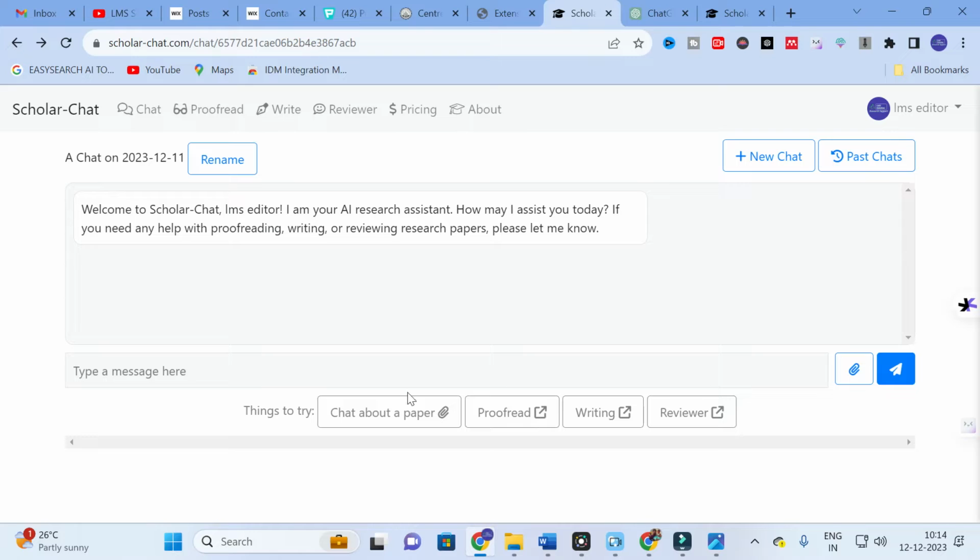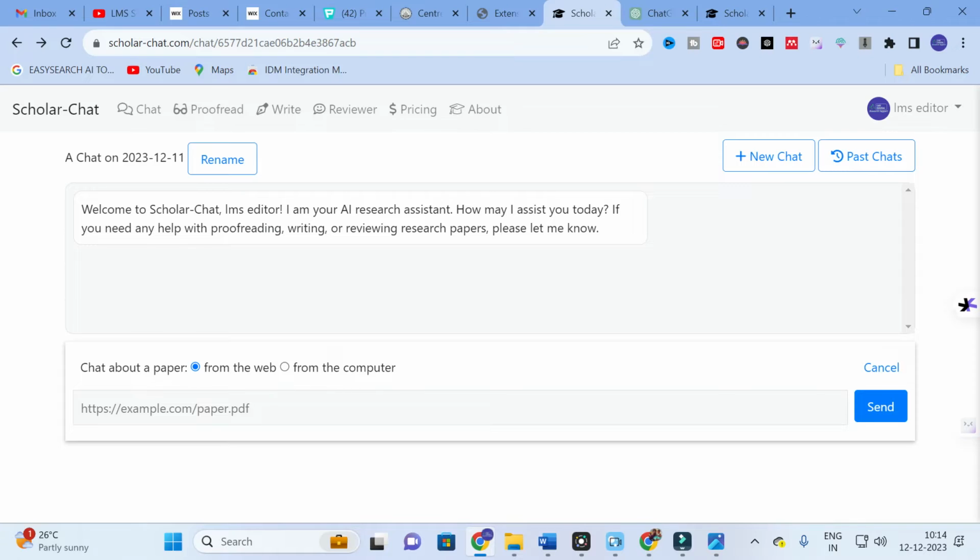Here you can see these are the important options. Especially for research, you can upload a paper and chat with your paper, or you can proofread your document, or ask it to write something, or you can ask for a review. What I am going to do is first try this chat about the paper. In this I am going to upload a paper.